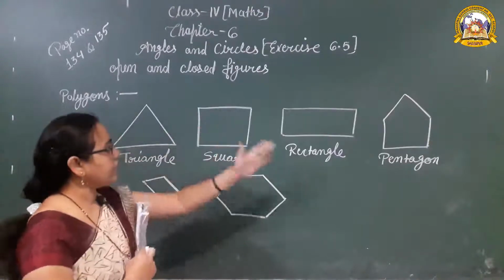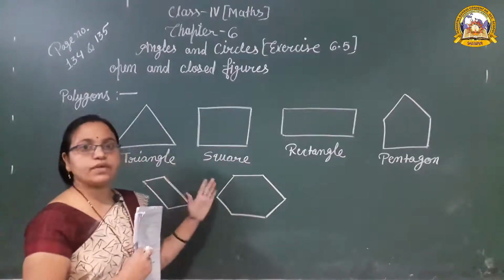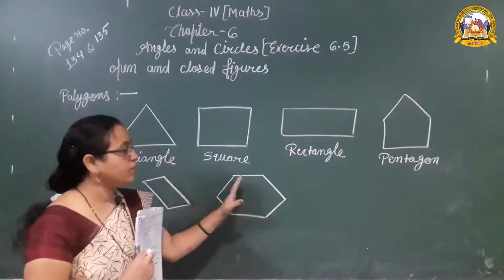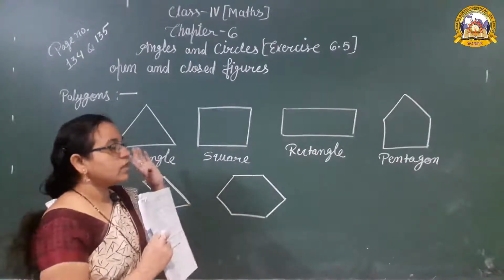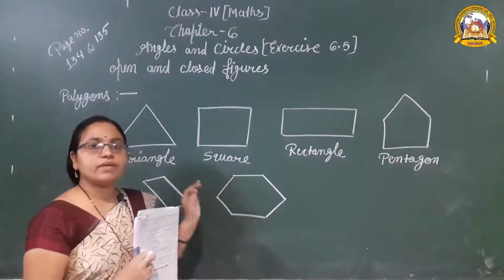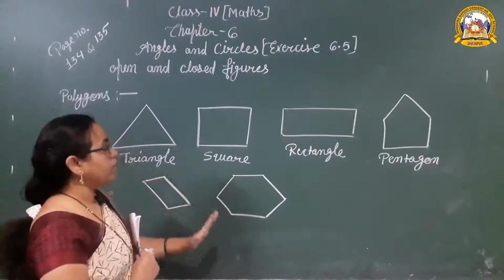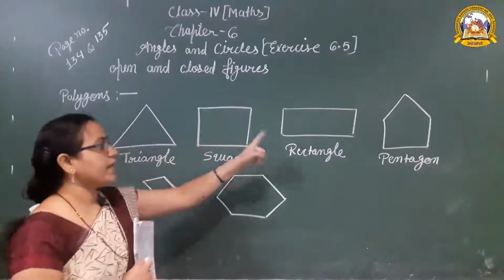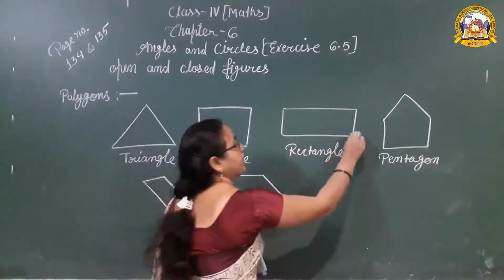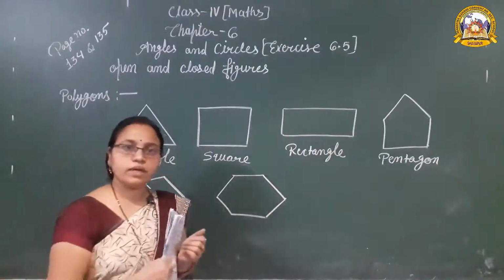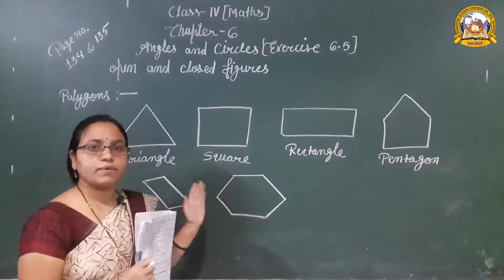Okay. So all these are different shaped closed figures with different numbers of line segments, and a polygon is named according to the number of line segments. These are the polygons: triangle, square, rectangle, pentagon, quadrilateral, hexagon. So all of them are types of polygons.